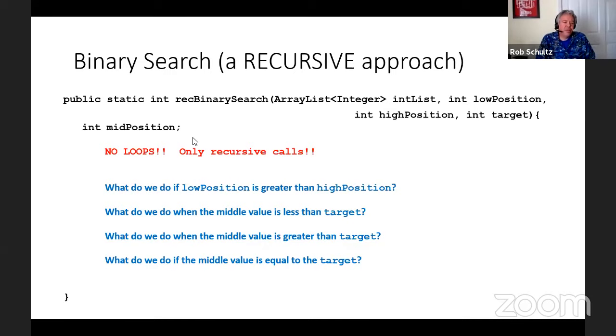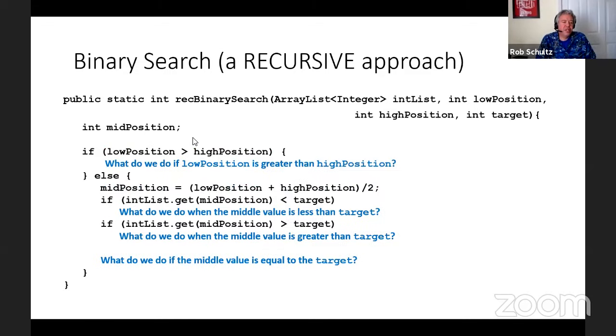Okay, here's your hint. I'm going to show you just the basic skeleton structure of the code for the recursive approach to a binary search. But I still left those 4 questions in there. I left the code that would answer those questions out. But take a look at what we've got. Instead of a while loop, we have an if statement. The if statement says if our low position is greater than the high position, well, then we have to respond by doing something.